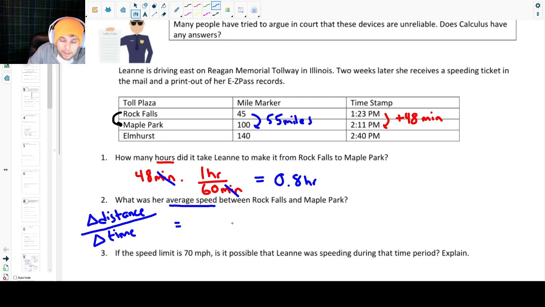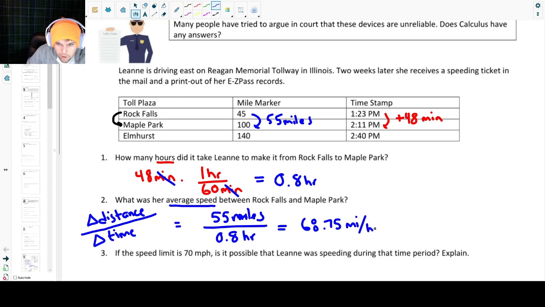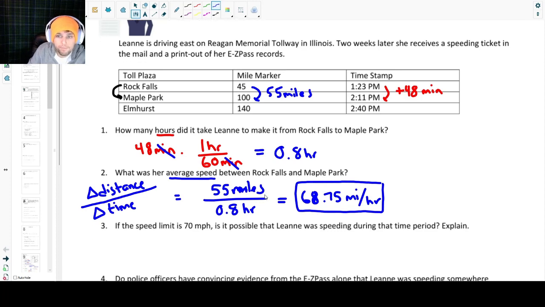So we're going to go ahead and calculate that. That would be 55 miles divided by 0.8 hours, and that will give us miles per hour. So we do a quick calculation there, and we're going to call this 68.75 miles per hour. So that is her average speed. Again, that doesn't tell us specifically how fast she was going at any moment, but this was her average speed, which is fine.